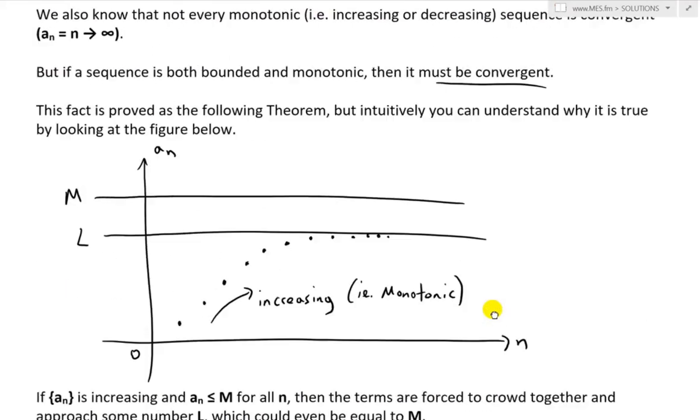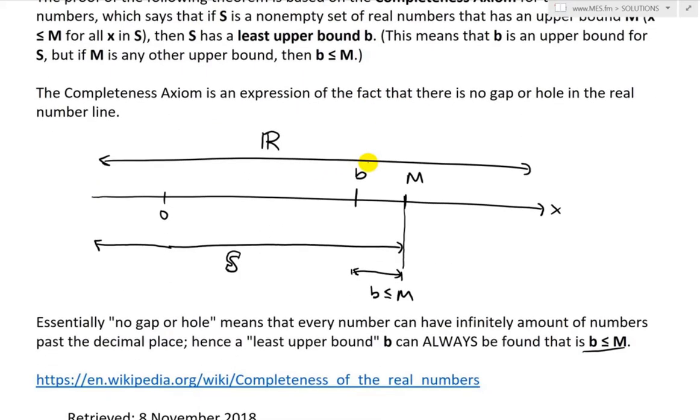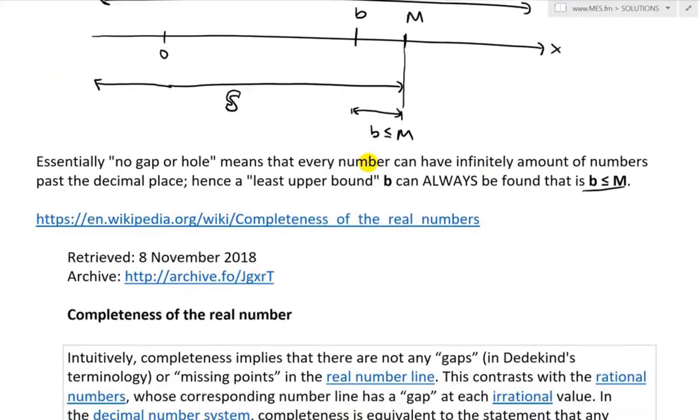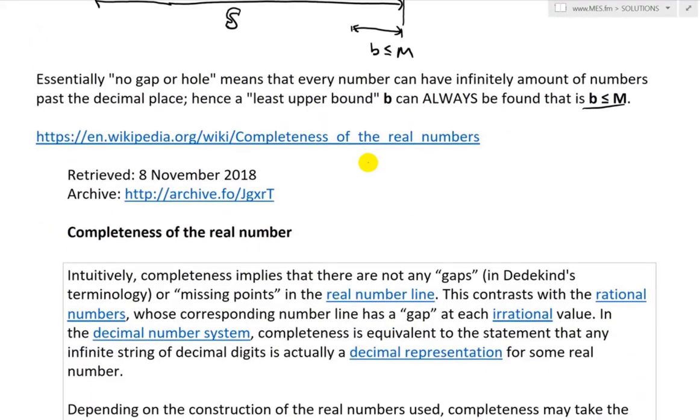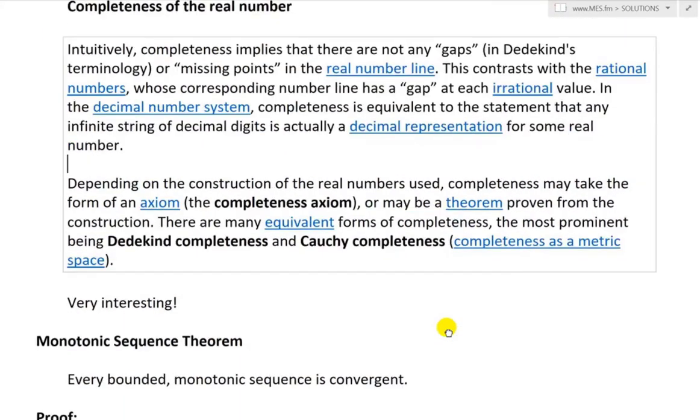Essentially it's saying, mathematically, an axiom that a limit exists if there's an upper bound and the function is always increasing. Or in decimal places, if you keep adding numbers to the decimal, the number is increasing, but it's still approaching a limit. And that limit could be M, but it's going to be less than or equal to whatever it is bounded by. So anyways, let's go further.